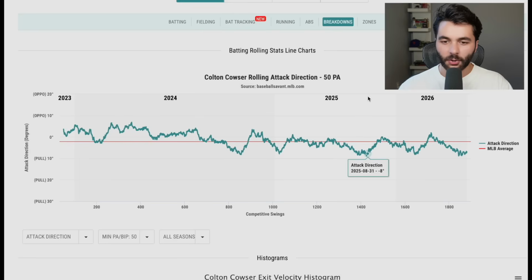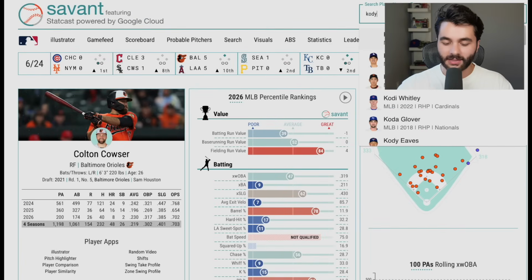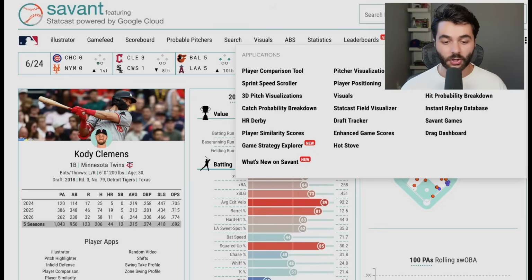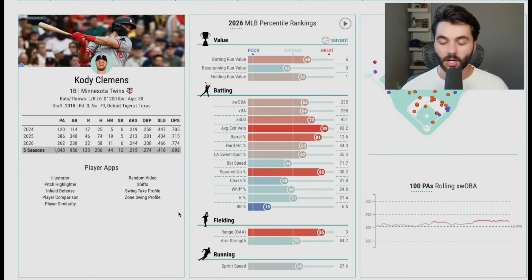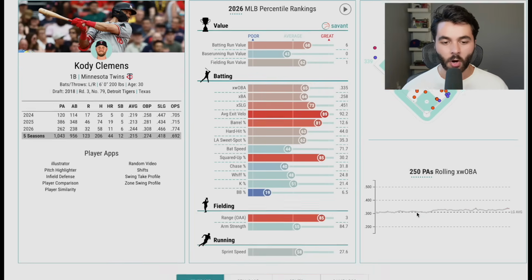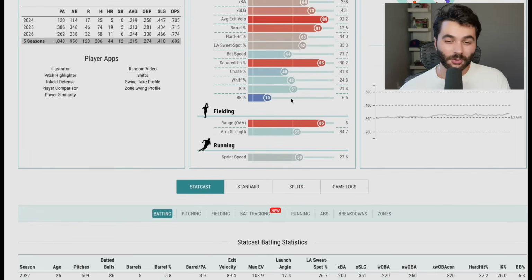I'm going to do a quick search on Cody Clemens right now. Maybe it's not even worth going deeper into Cody Clemens because he might just be good. 770 OPS, quite good. He's been maintaining that all year, but also better lately. Let me expand this out a little further just to see the trend. Yeah, basically just an above average hitter all season long. Nothing crazy.